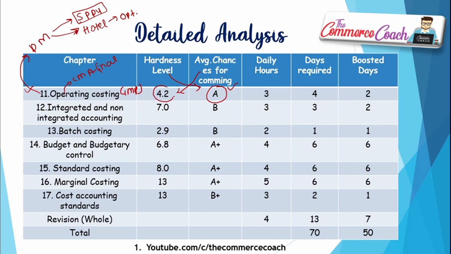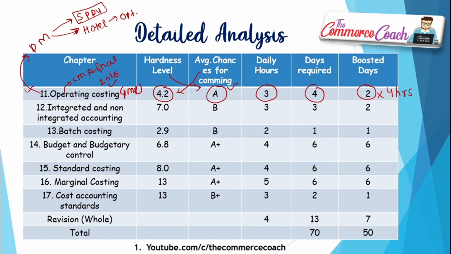Now it has 4.2 average chances for the examination, or basically in the 2016 syllabus it comes always. Okay, most of the time you can see operating costing questions are there. Daily hours 3, days required 4, but in boosted you can do this in 2 days only with a sitting of 4 hours.